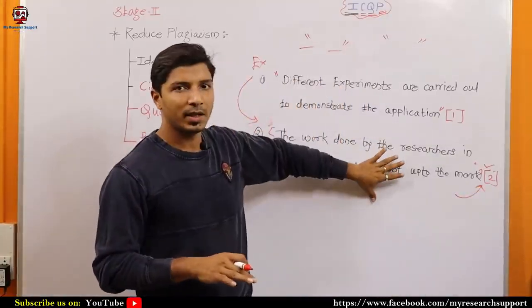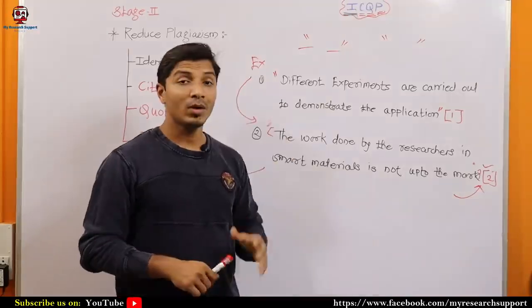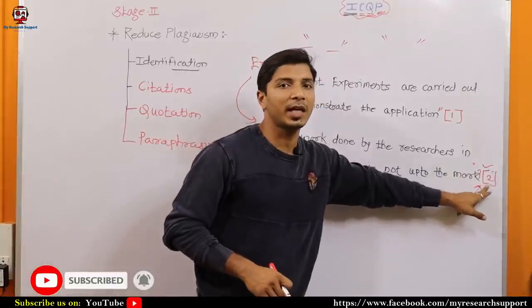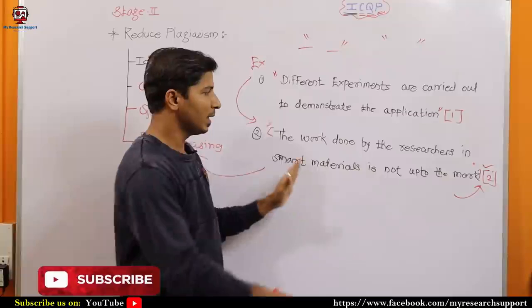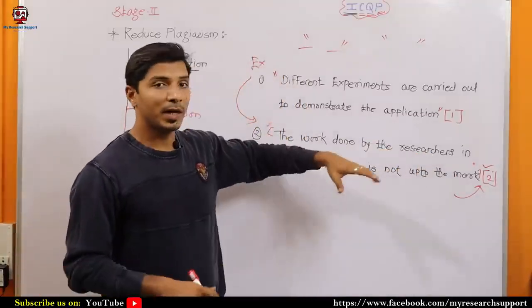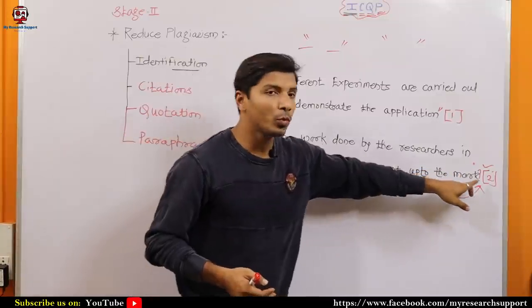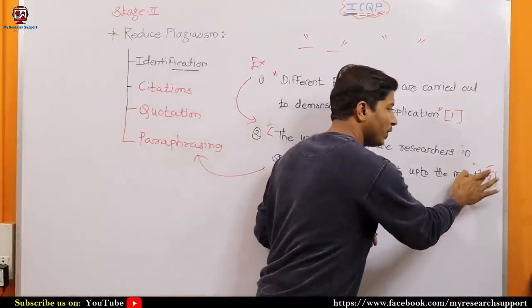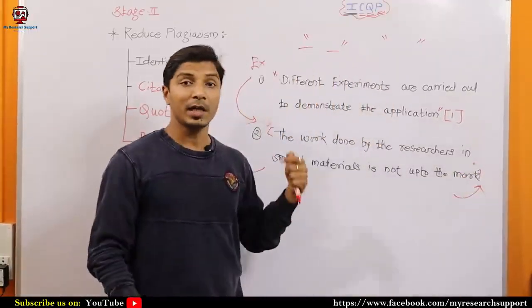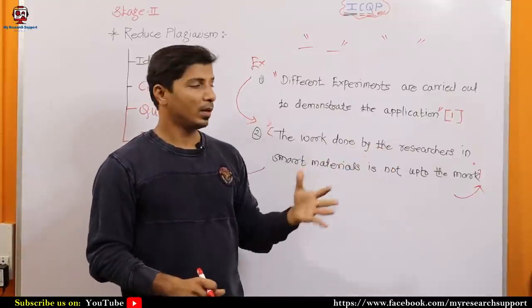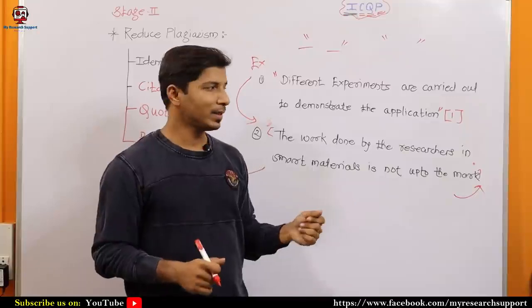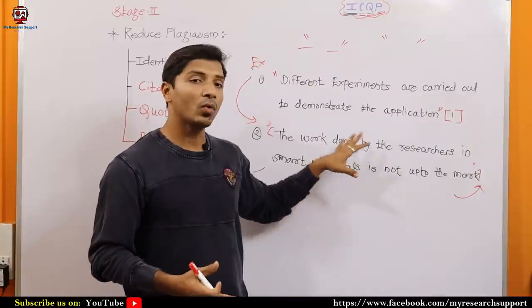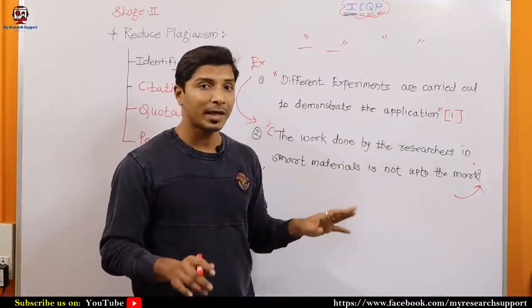Means you are summarizing that sentence, you are reframing that sentence, but still you are telling others that this is not my own work. I have referred to this reference number, this research article, to write this text. So in that case, this text will not be highlighted in the plagiarism report, but you have to put the citation also. This is an ethical way of reducing plagiarism. But if I am not giving a citation here, and I know that this text will not be caught by the plagiarism checker, then this is unethical, because you have copied someone's text and you are trying to publish or represent it as your own text. This is really not good. Don't go for this kind of practice.